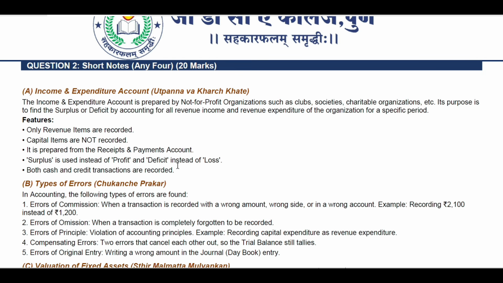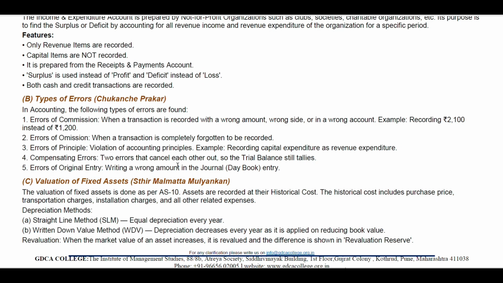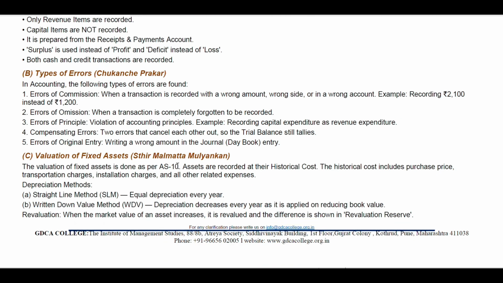So, okay, you can write as much as you can. At least write half of the page for the short notes. So, we just discussed key points here. You can write whatever I know. You can make some long sentences if you want to. Anyways, next question is types of errors.